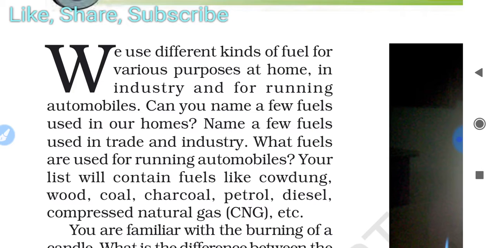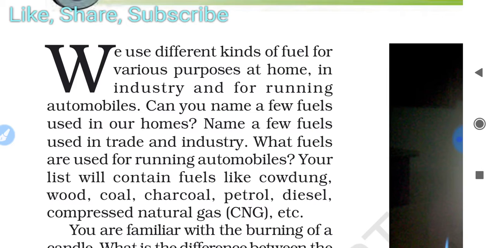in villages mainly wood is used. Coal is also used. And now it is banned, but somewhere kerosene is also used, so these fuels are used. Then CNG and other things will come.